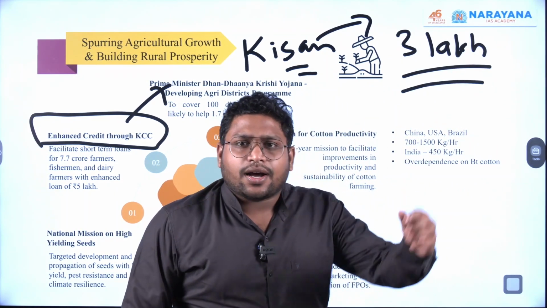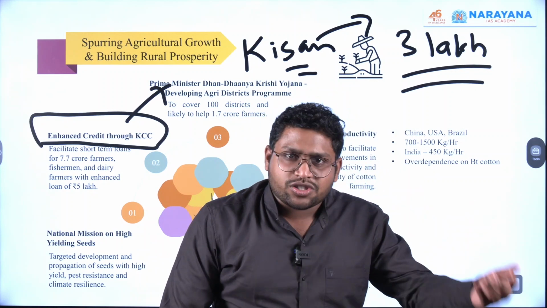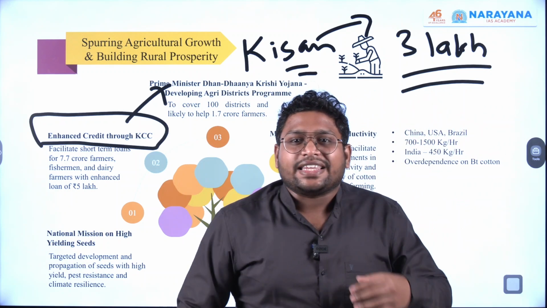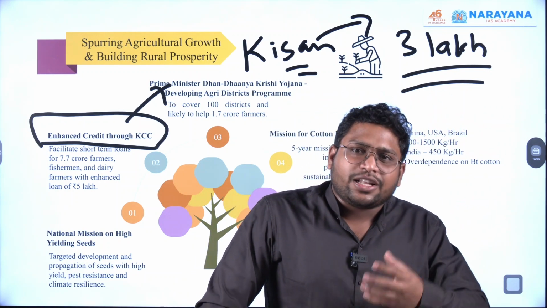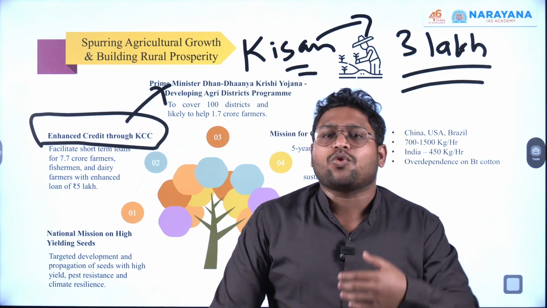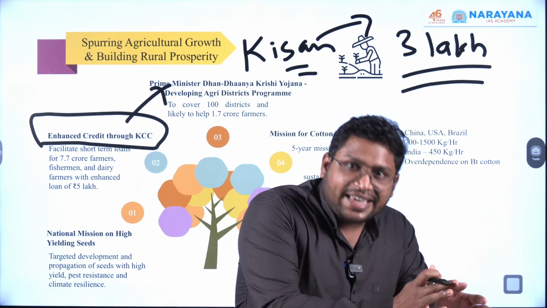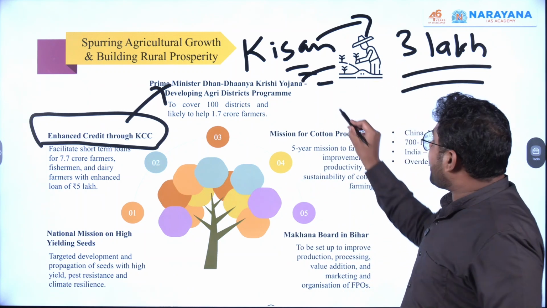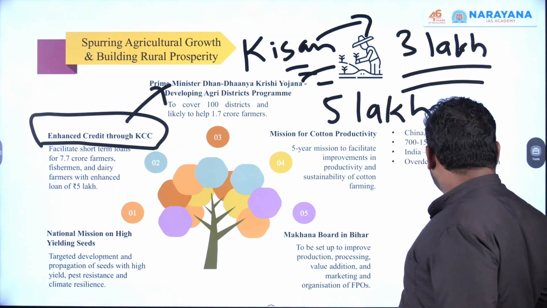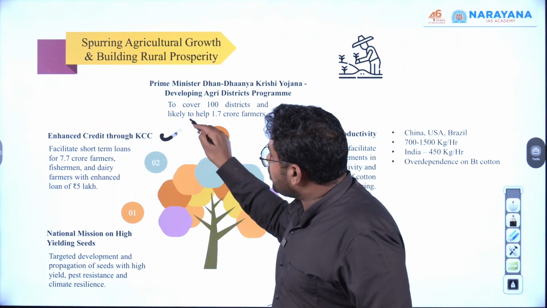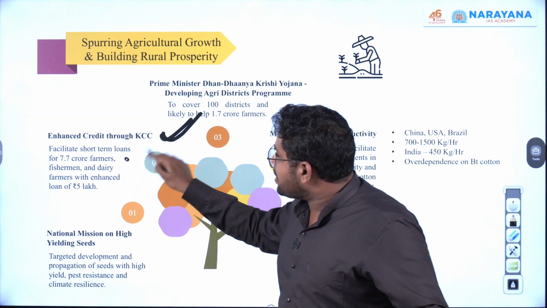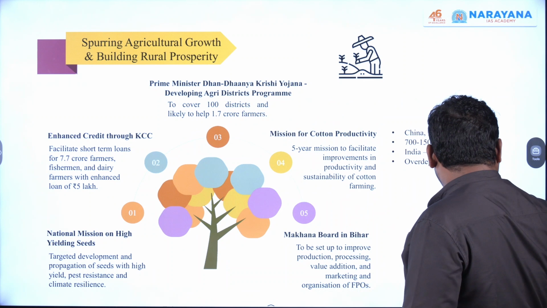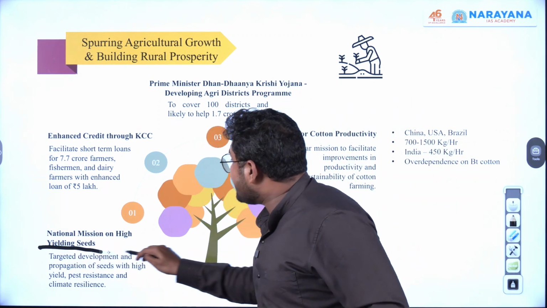Now, whenever a farmer is taking a kind of loan for working capital, there is a chance that the farmer will go towards an informal source. So instead of taking a loan from an informal source, it's better to go for an institution, the banking sector. So already this Kisan Credit Card is there. Now government is saying instead of 3 lakh, we'll provide 5 lakh. So this limit has been increased. So there is focus on this KCC aspect, and it will include farmers, fishermen, dairy farmers, etc. Okay. Then we have this national mission on high yielding seeds.